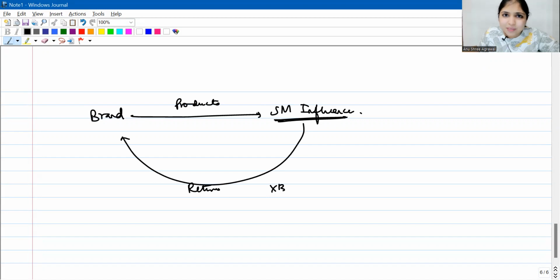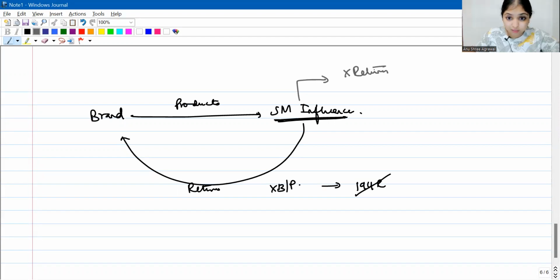Then there is no benefit or perquisite, guys, because he had to return it back. So therefore, there will be no TDS under 194R. But if the social media influencer does not have to return those products, if the influencer can keep those products, then it is definitely a benefit or a perquisite, and section 194R will apply.